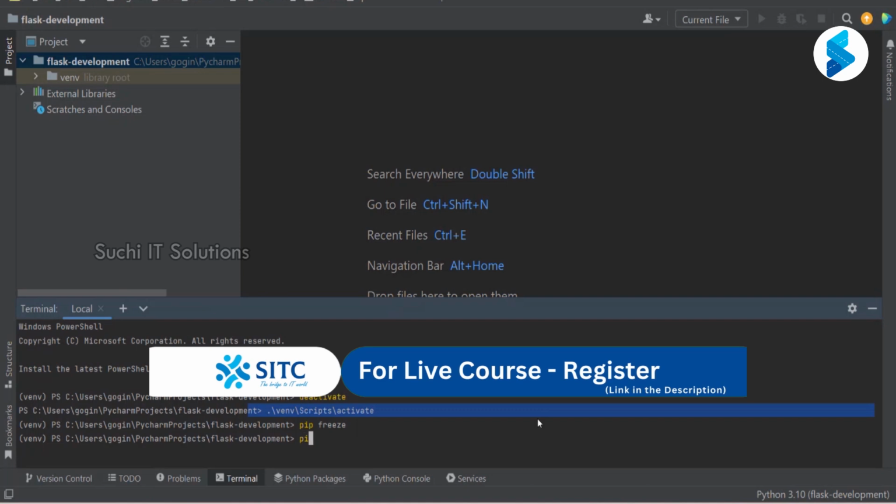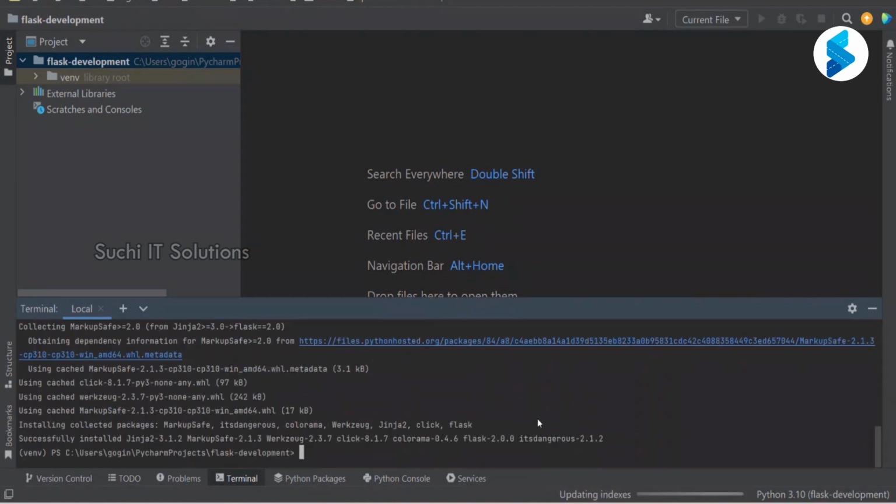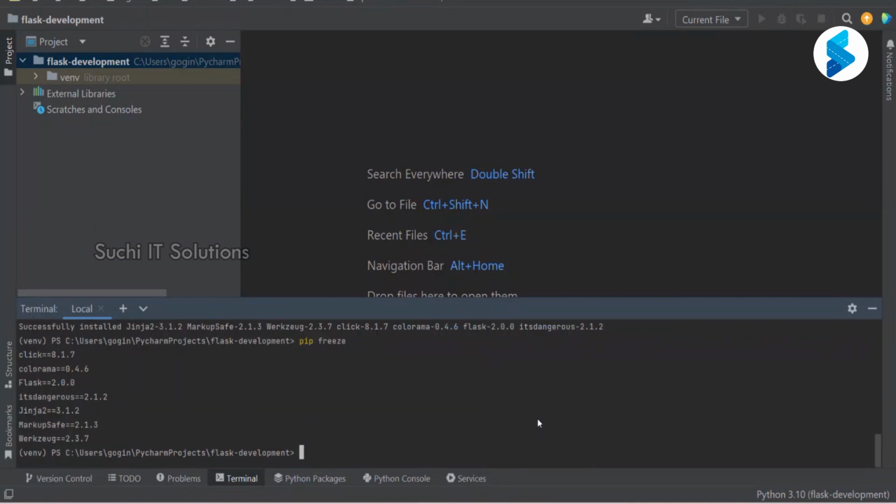Now we are going to install Flask with pip install Flask. I'm going to install the 2.0 version: Flask double equal to 2.0. So this will go and install the 2.0 Flask version. Now if I just say pip freeze, right, this is going to show me it has installed Flask 2.0.